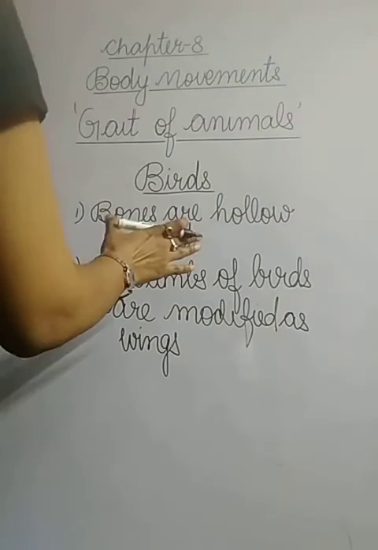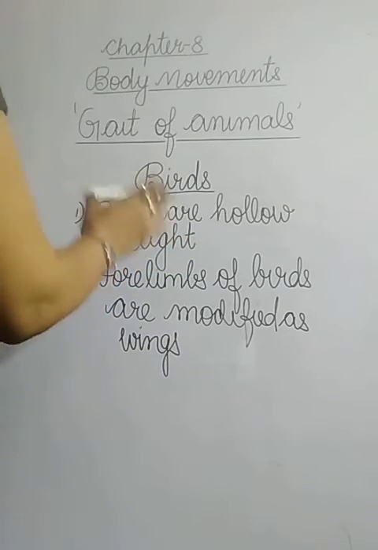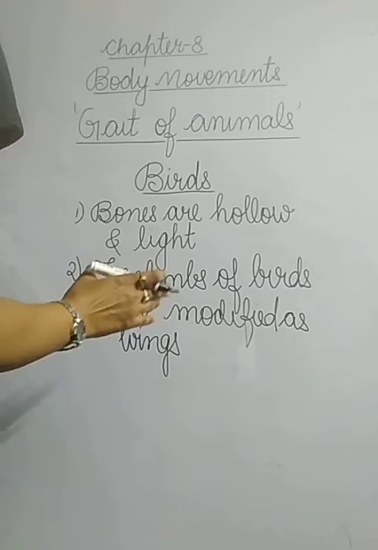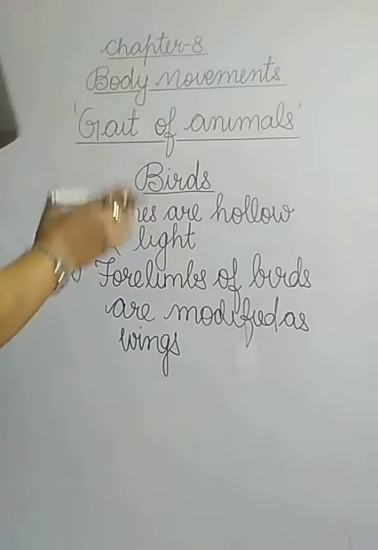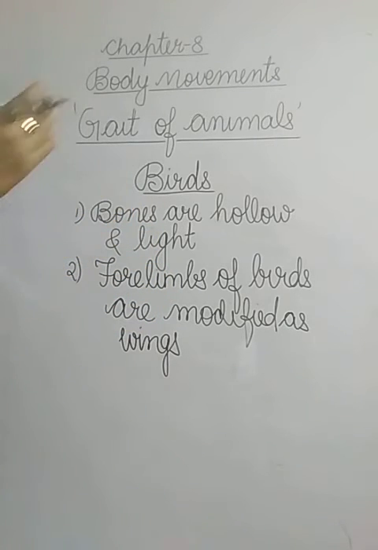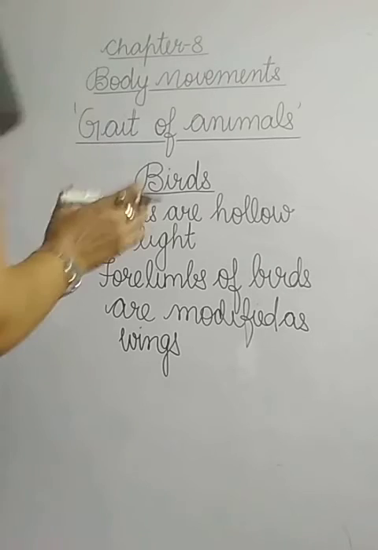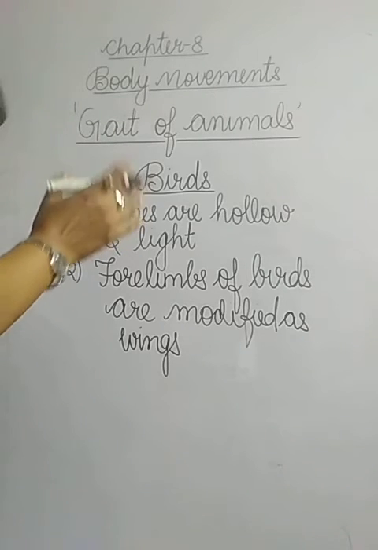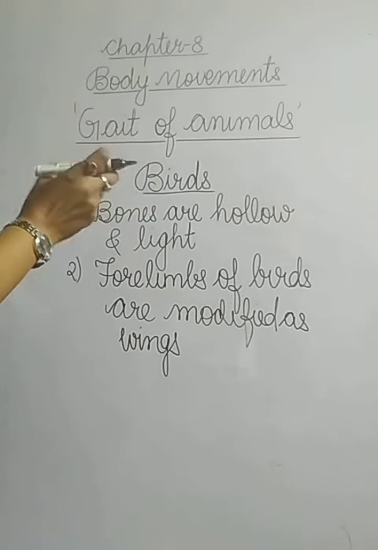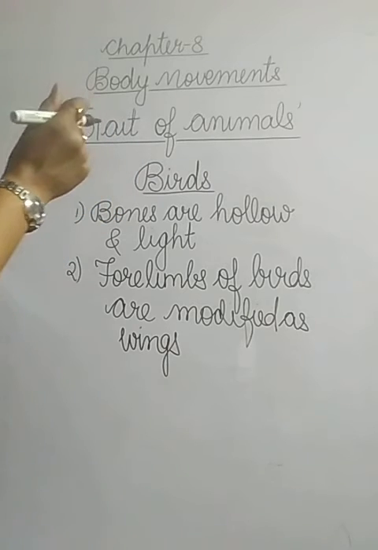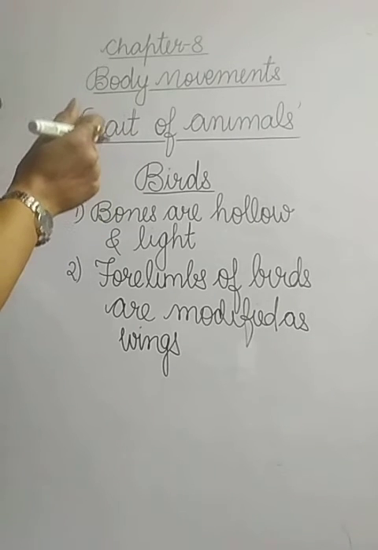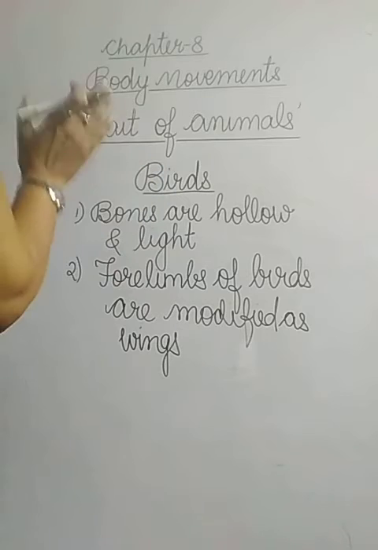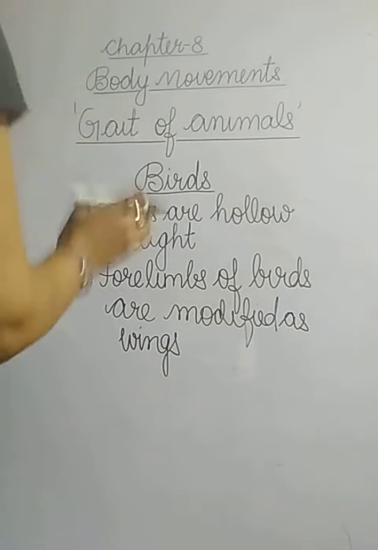The shoulder bones are strong. In birds, the shoulder bones are strong, and the breast bones are modified to hold the muscles of flight. So in birds, shoulder bones are very strong and the breast bones are modified so that they can hold the muscles of flight. In this way, these features help the birds to fly.